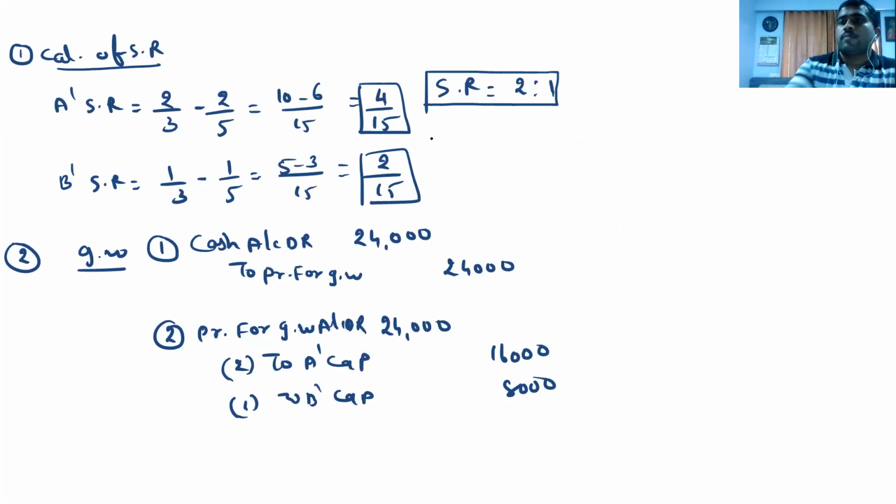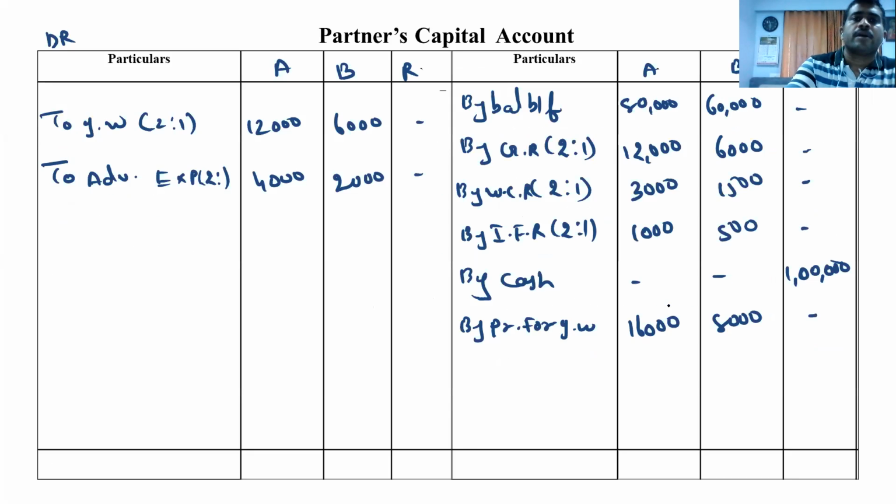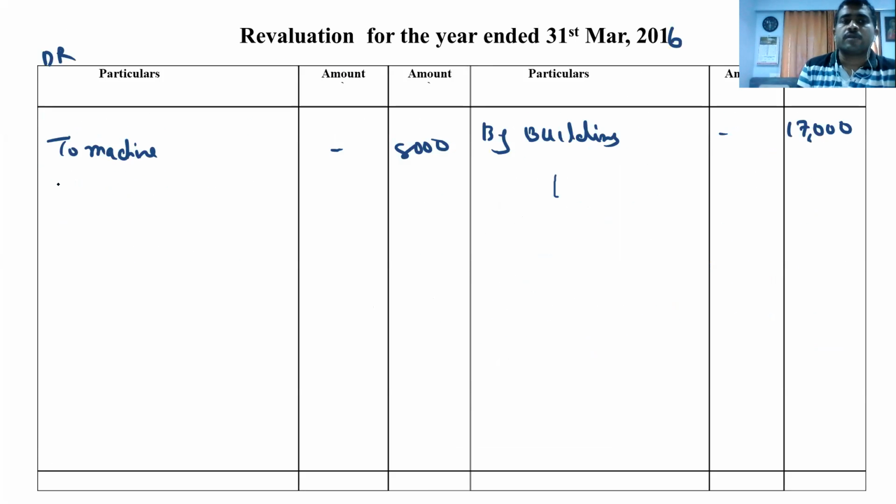Yes. Provision for bad debt is to be kept at 10% on debtors. So 10% means what? It comes 2,400. So 24,000 minus 2,400 comes 21,600, plus 400. That means extra we have to give 400, and that is loss for us, to bad debt reserve 400.